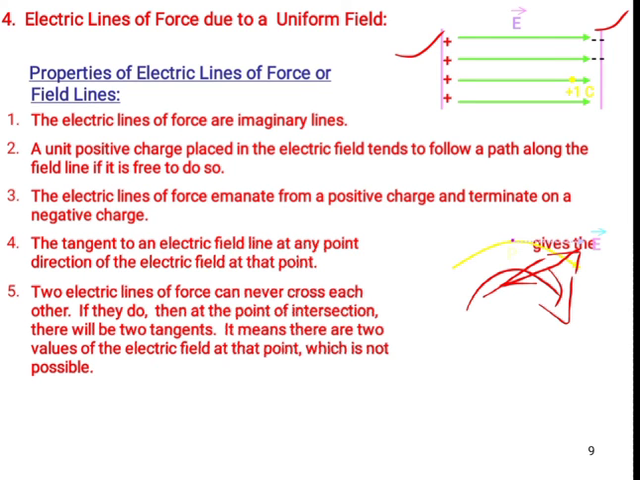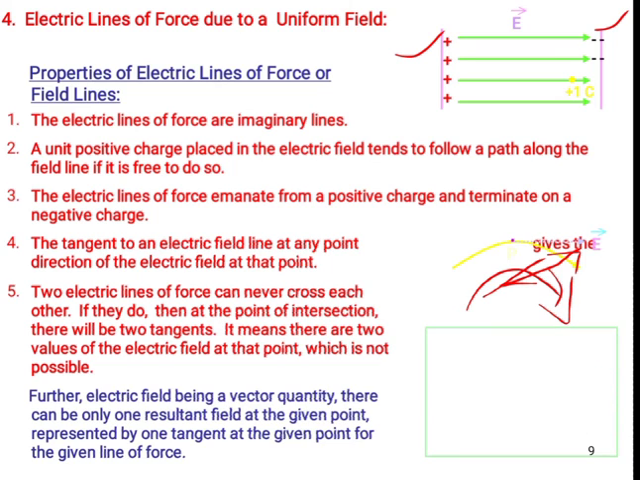Next one, two electric lines of force can never cross each other or they never intersect each other. Suppose if they intersect, then what will happen? You just carefully see this diagram, then you come to know. Suppose E1 and E2 both are electric field lines. If they intersect, then what will happen? That is shown in this diagram. That is not possible.